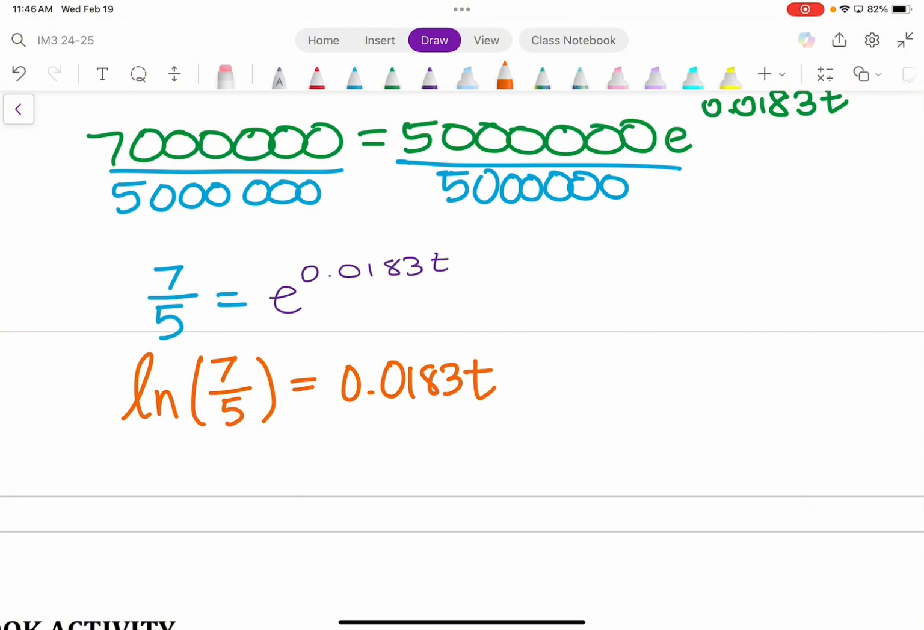However, T is not by itself yet. We still need one final step. And what will that final step be? I mean, yeah, calculator, but there's a final step to get T by itself. What's in front of the T? What number is in front of the T? Okay, tell me what decimal is in front of T. 0.0183. So we must divide both sides by 0.0183. And so that's how we'll be able to get our solution.